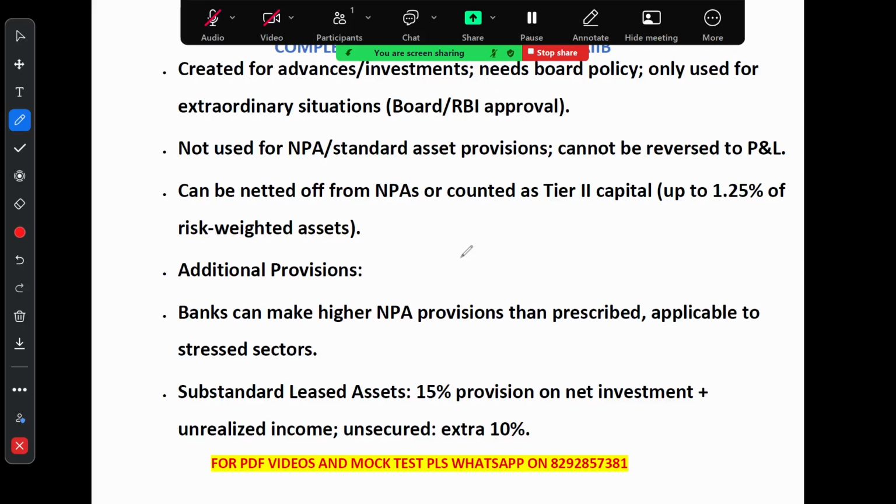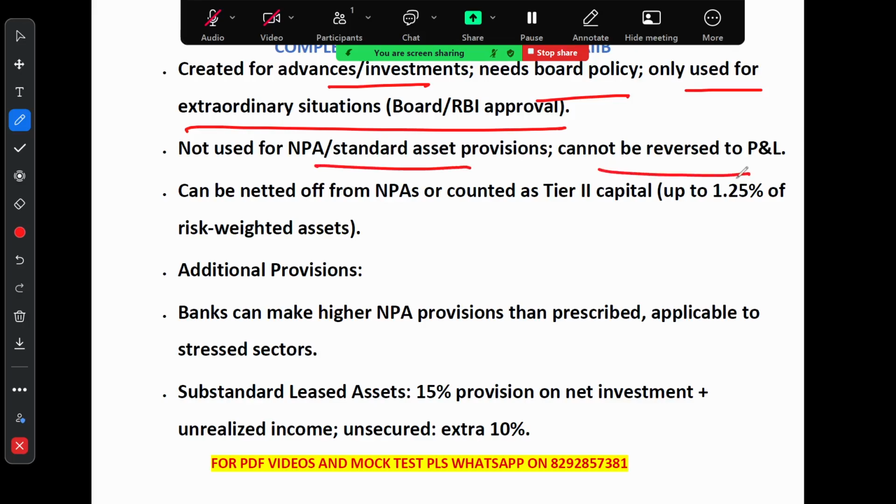So you can see clearly written, it is created for advanced investment, needs board policy, only used for extraordinary situations, right? These provisions can't be used for regular bad loan provision and won't show up in profit or loss. However, they help reduce the value of the bad loan or even count toward the bank's extra capital, right? So this is the advantage.